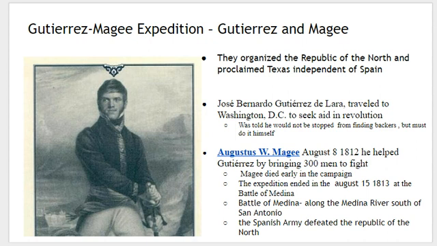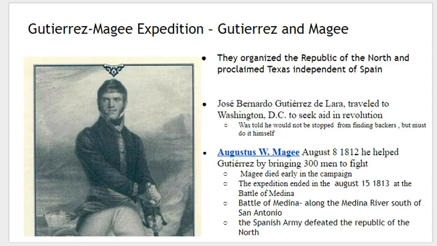The expedition ended on August 15th, 1813, so you're looking at a little over a year, at the Battle of Medina. That battle is a massacre. The Spanish military comes at the Magee expedition, and it is a massacre. The Battle of Medina takes place along the Medina River south of San Antonio. Literally, there's a park. You can go ride your bike down there right now, and you're in the area where the battle happened.